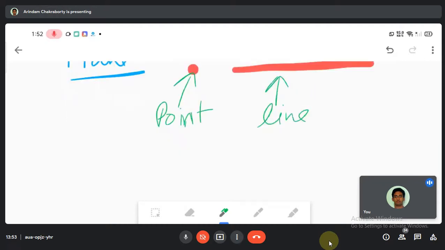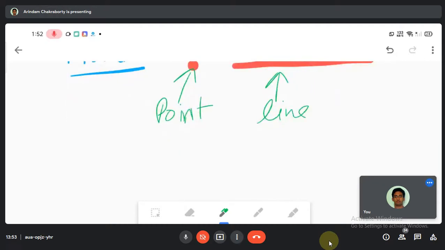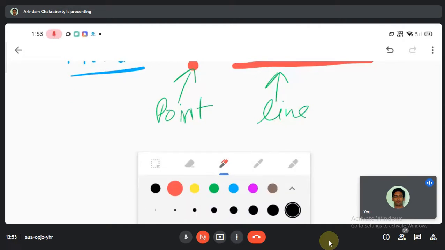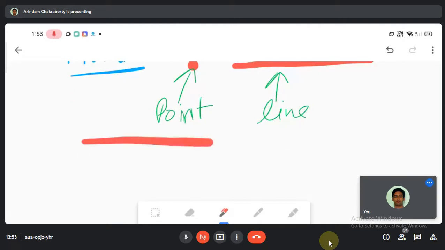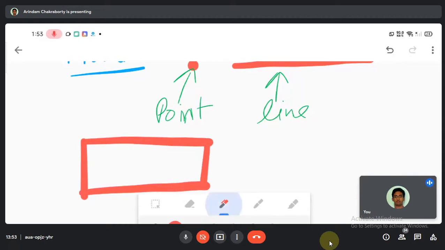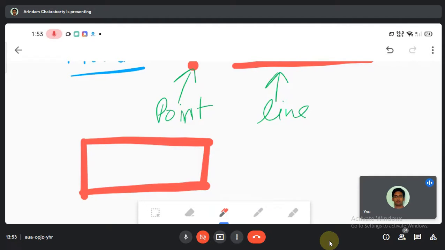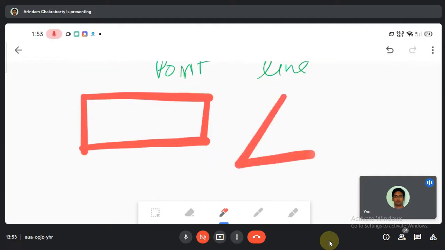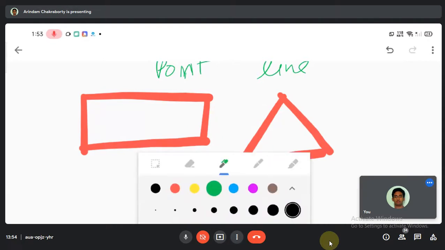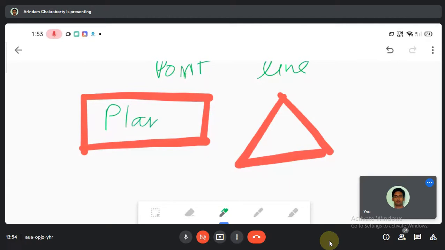So what does that mean? If you join a number of lines, this becomes a plane. So what should be the minimum number of lines? That is 3. So what you can write is: it is a plane. Fine, this is what is happening.